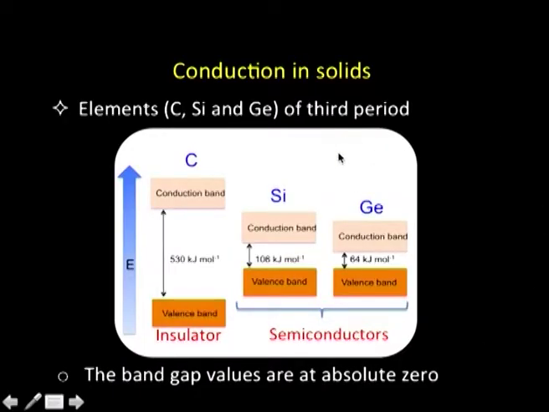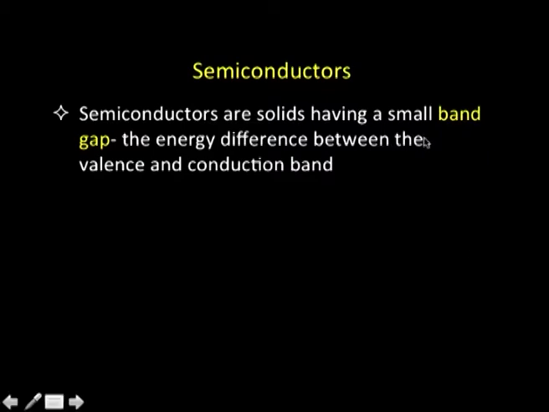And this is the class of materials we are interested in today's session, that is, the elements or materials which are semiconducting in nature, that is, they have a very small band gap. Let us try to define what semiconductors are. Semiconductors are solids having a small band gap, that is, the energy difference between the valence band and the conduction band is very small.